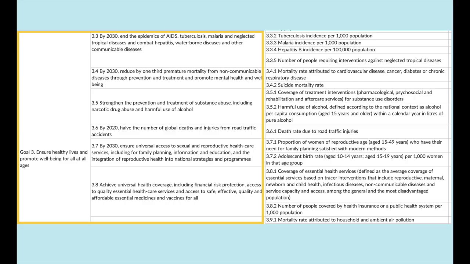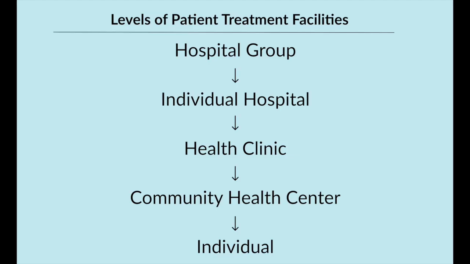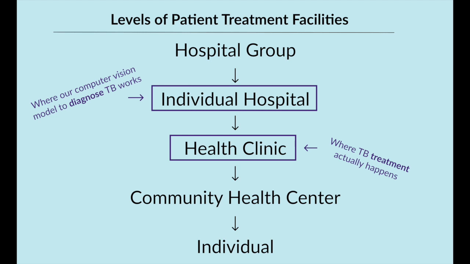However, once we move up to the target and goal levels, we are then tasked with why these indicators are where they are and how to make them better. And this is where things get complicated. Let's say we build a tuberculosis diagnosis computer vision model that improves the accuracy of the diagnosis at the hospital level. But then we find out to make any real progress towards the target, the correct intervention must be administered at the local health clinic.